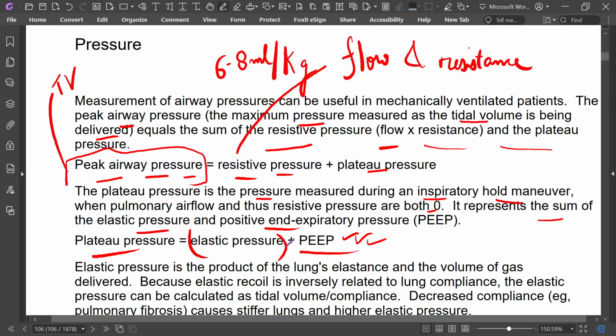The plateau pressure is the pressure measured during an inspiratory hold maneuver.